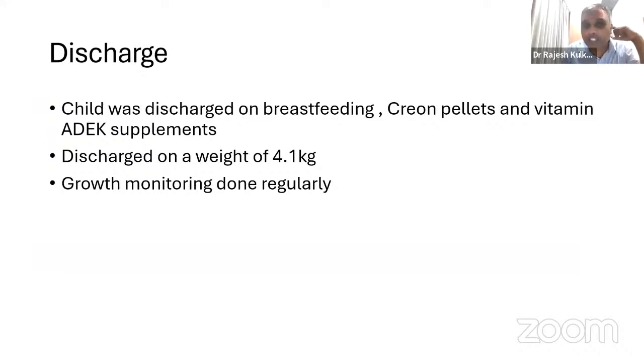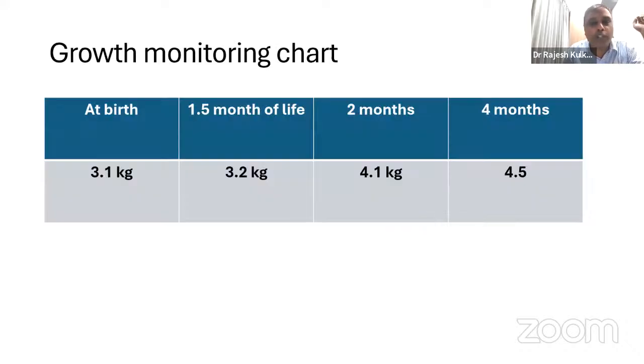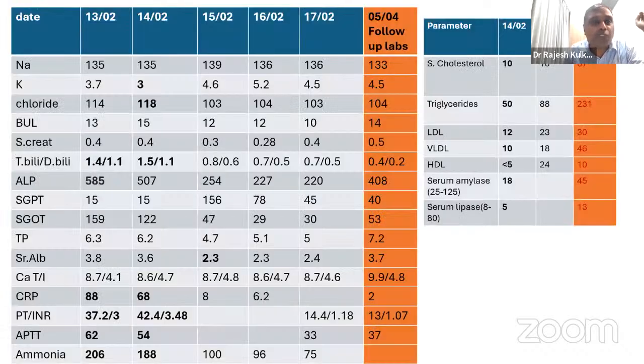So this child was discharged on breastfeeding, Creon pellets, and vitamin ADEK supplements. He was discharged on a weight of 4.1 kilos. He came with 3.1, and was discharged on 4.1. His loose motion stopped and he was doing fairly well. His growth monitoring was done regularly, and you can see that on follow-up also his weight has increased.